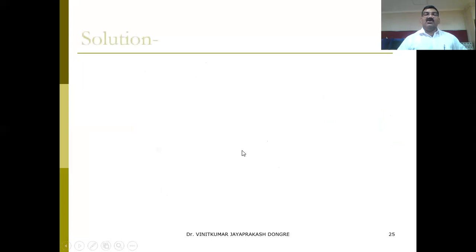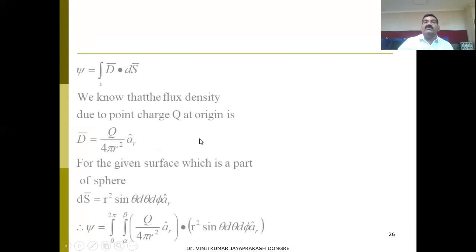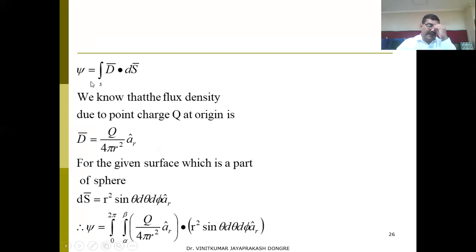We know how to do that. The given surface is not a closed surface, so we can use the integration method to determine the flux crossing that particular surface. If we know D at the surface, and if the surface can be described mathematically, we can find the flux. How can we define it? We have psi equals the surface integral of D dot dS.